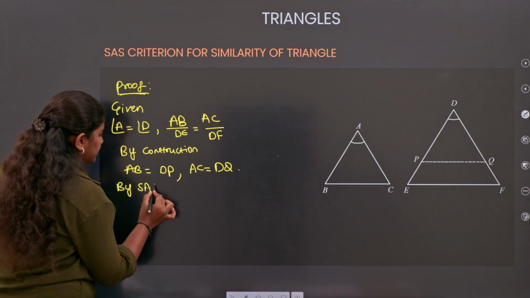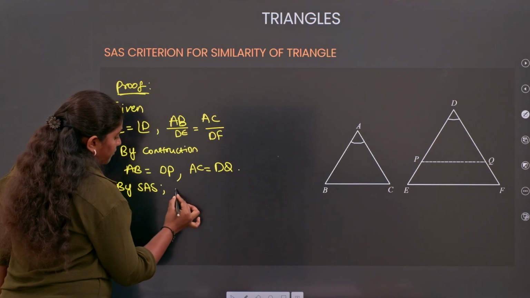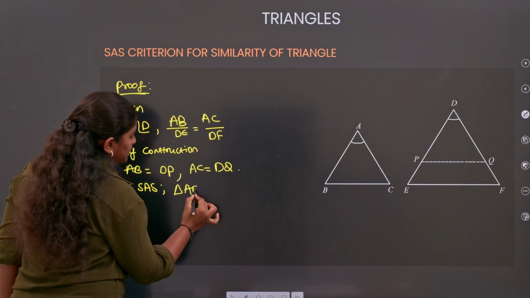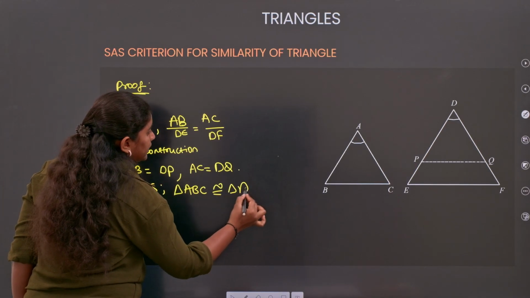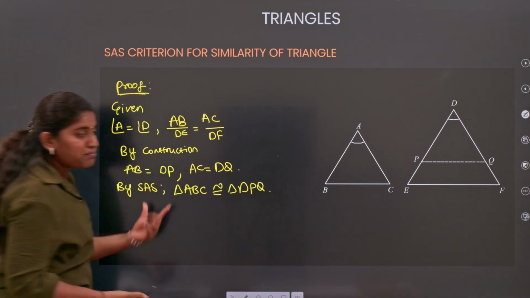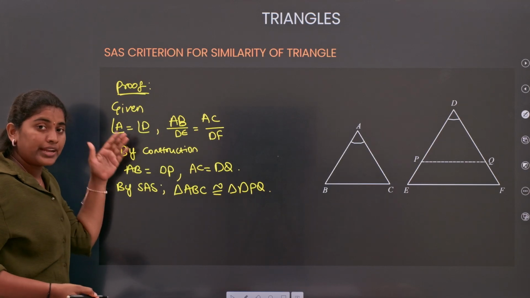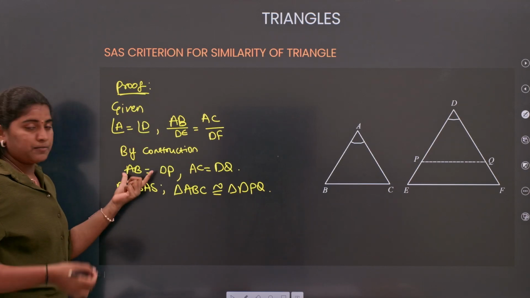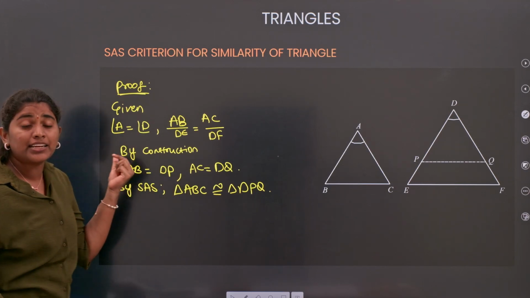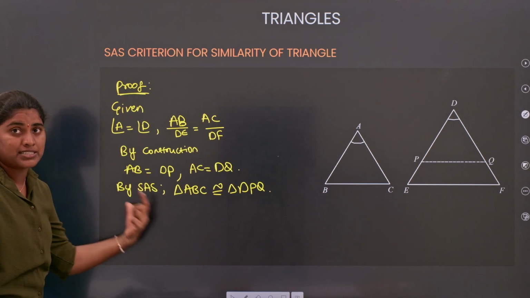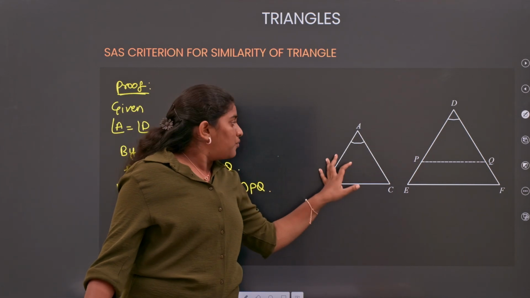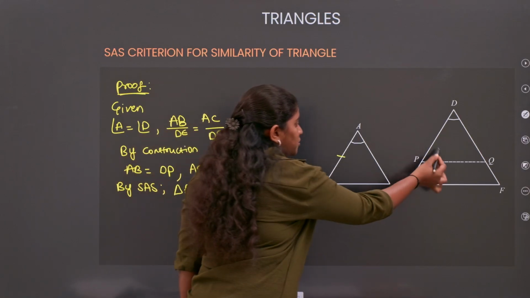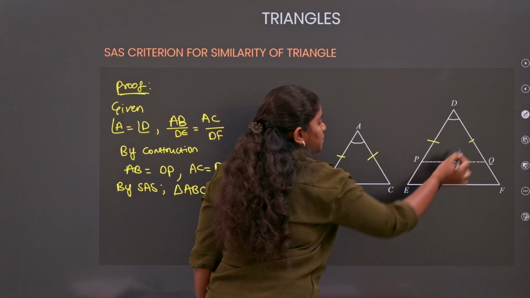By SAS criteria, triangle ABC is congruent to triangle DPQ. This is the same part for the AAA and SAS criteria. In order to prove that these two triangles are congruent by SAS, I am taking AB equals DP and AC equals DQ.